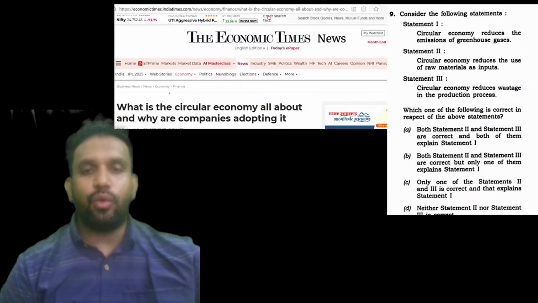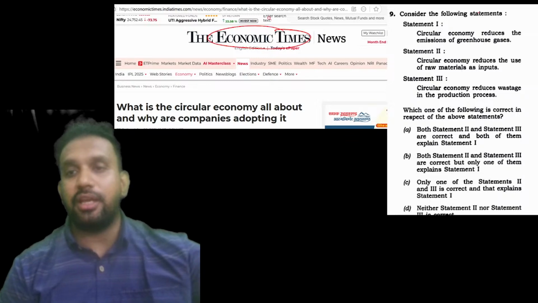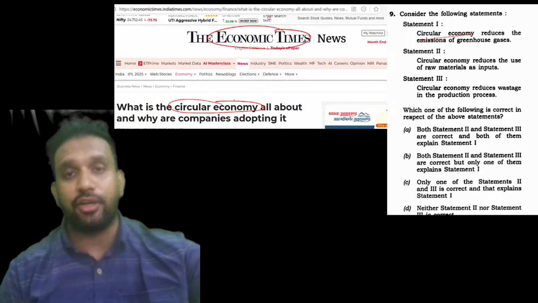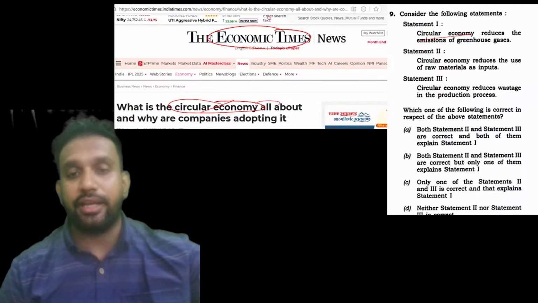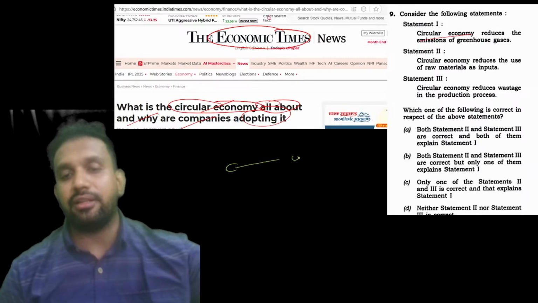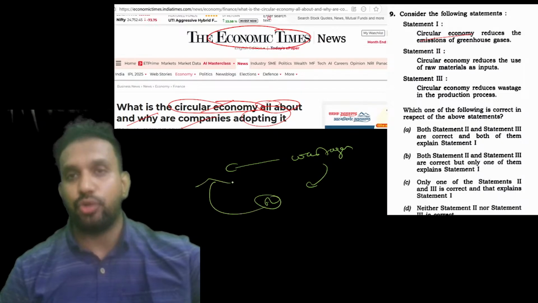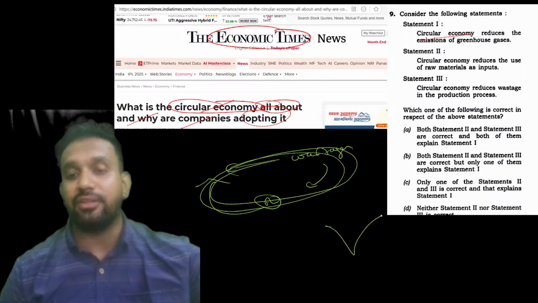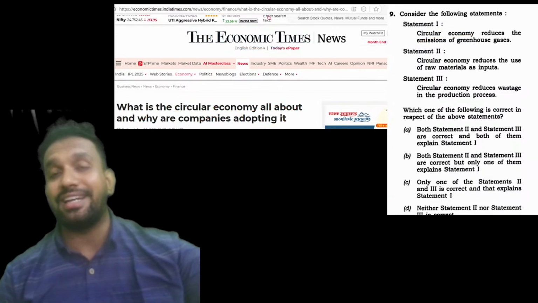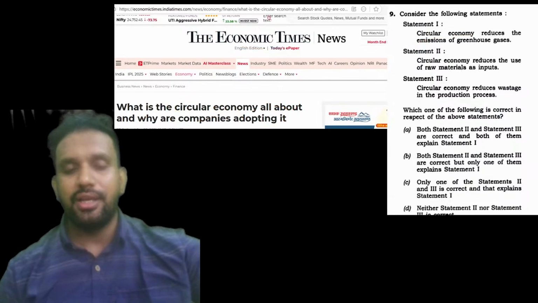Now, again see Economic Times. A question has come on circular economy, and here you have a full-fledged article in Economic Times on what circular economy is, all about it, and why companies are adopting it. The basic concept of circular economy is that whatever wastage happens has to be recycled back, and the company should use it again. The cycle should go on in the company, and if all the companies in India are doing the same thing, we will say that India is transitioning towards circular economy.